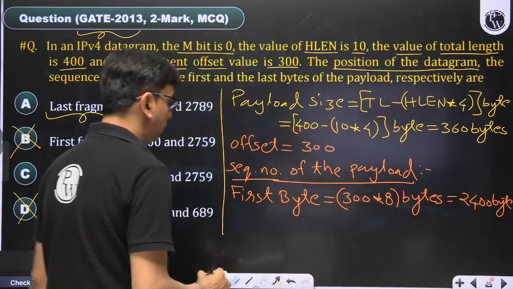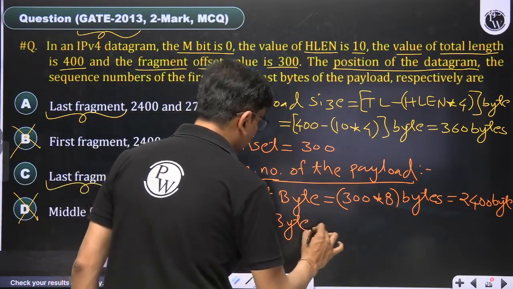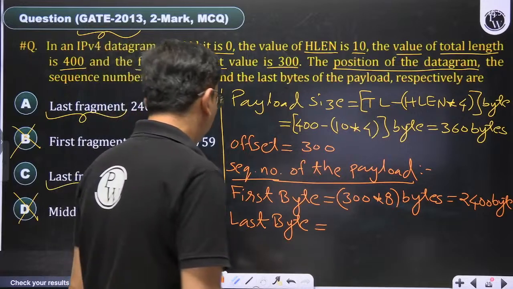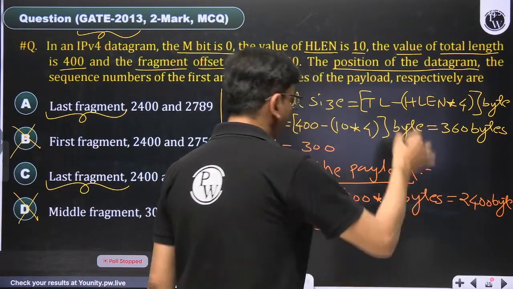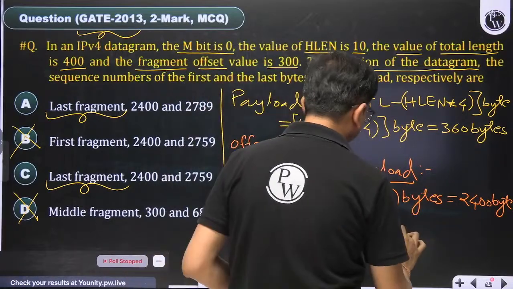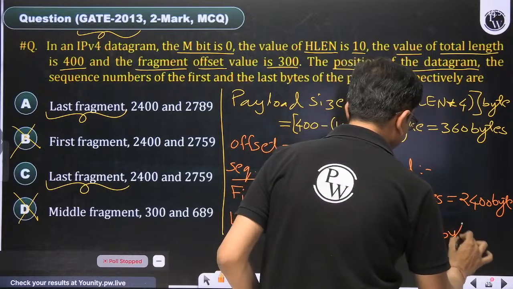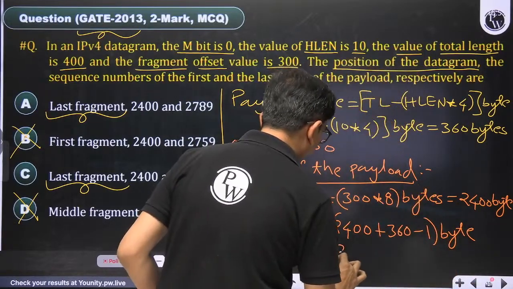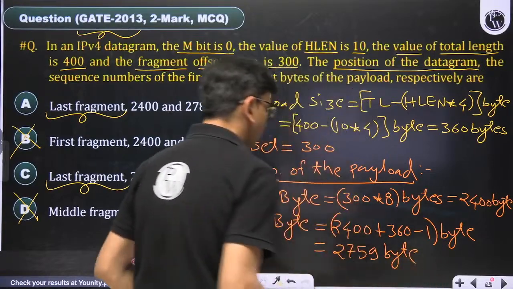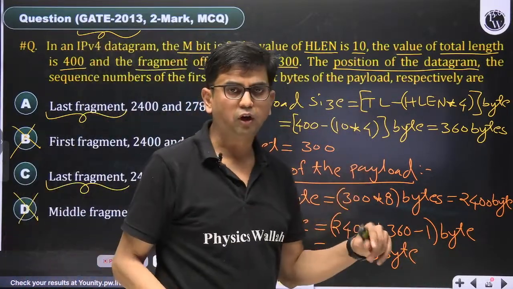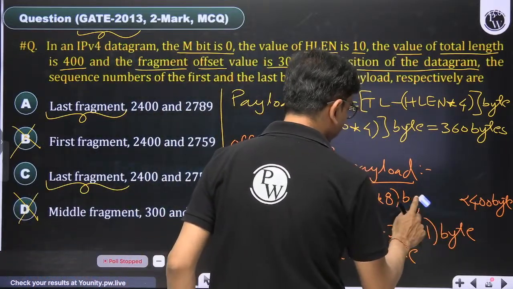It is byte number 2400. And then the most important thing is the last byte number. Last byte of the payload: what will you do? First byte plus payload length minus 1. That is the answer, 2759. 2759 is a byte number. Do not write bytes here, that is not correct.